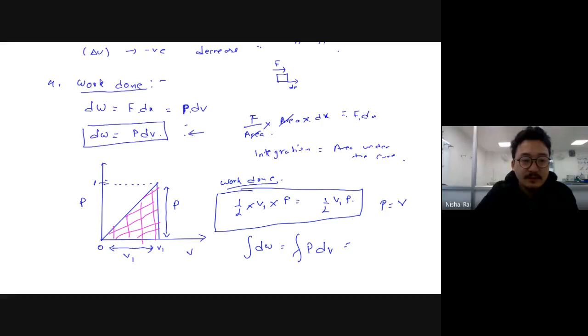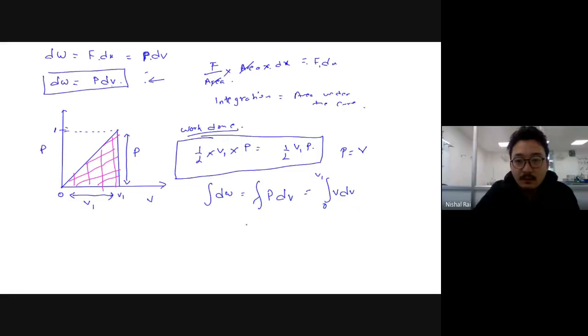When it is V1, it's again V1 or P. So P we can write as V. So V into dV, we have to integrate from 0 to V1. So it will be how much? V1 squared divided by 2. And because P was P into V1 by 2.